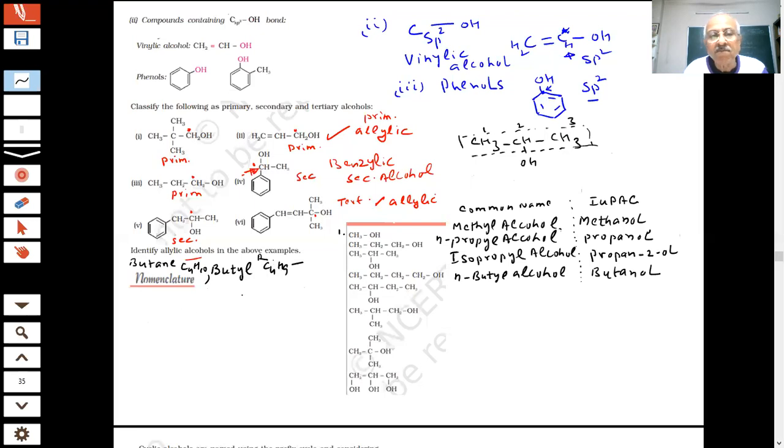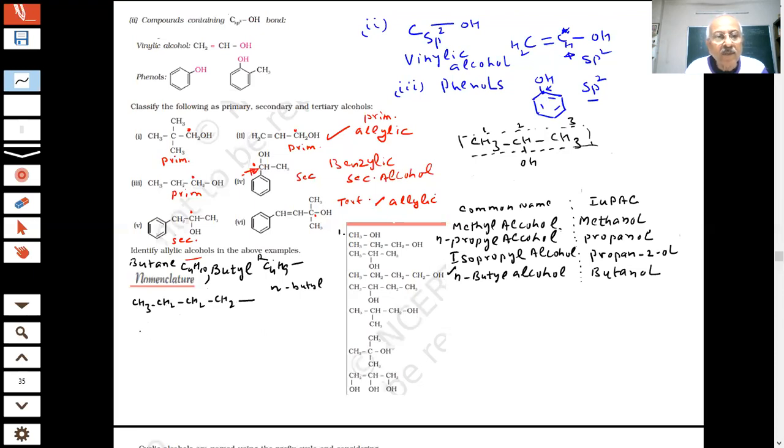How many isomers can I draw, students? You have said CH3, CH2, CH2, CH2. One is this, straight, normal butyl. You have used this one, normal butyl alcohol.